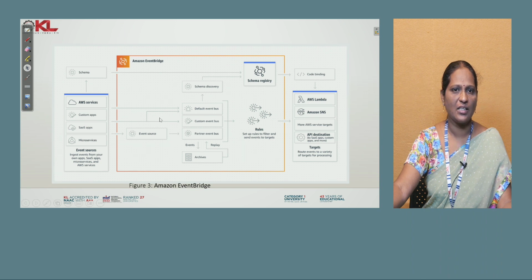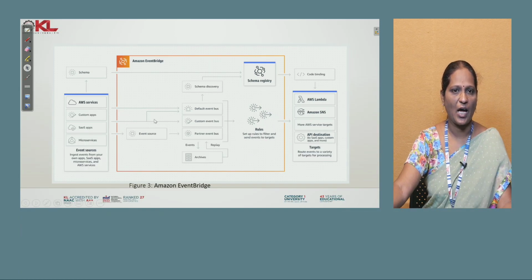So this event source has different partners like the default bus, custom bus, and partner bus. So whenever an event happens, it archives all the events so that they can be given one by one to replay, which is registered by using the schema registry. So how can the events be processed? Events can be processed by using set up rules, and there are also filter rules to set the targets as well as the events.